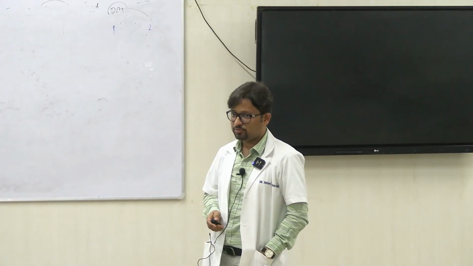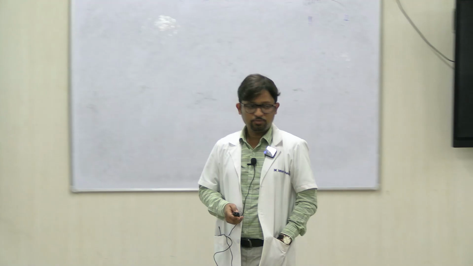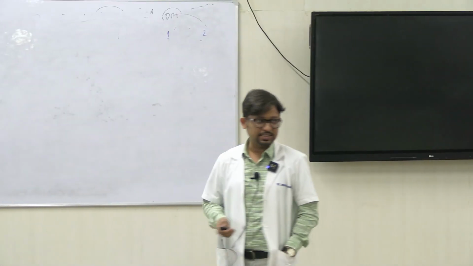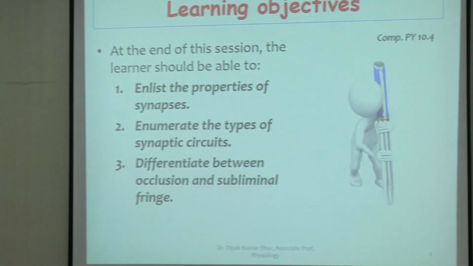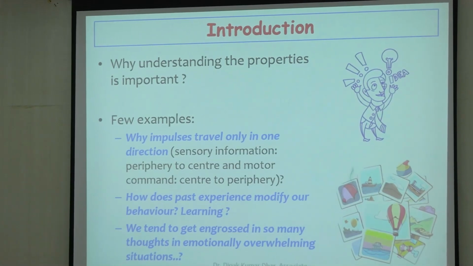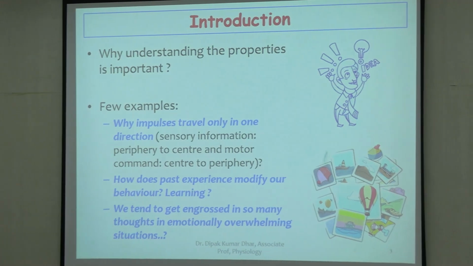Other properties of the synapse. So first we'll enlist what are the properties of the synapse. We'll see the types of synaptic circuits that are there, and we'll differentiate between two important properties, occlusion and subliminal fringe. So why is understanding the synapse important?